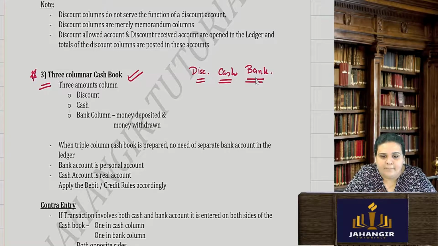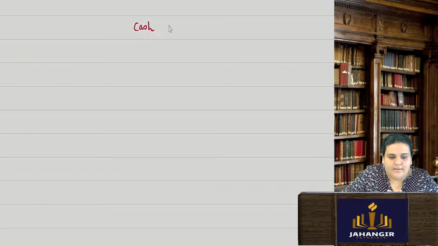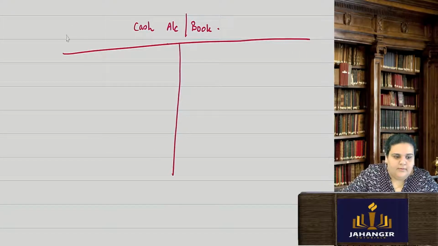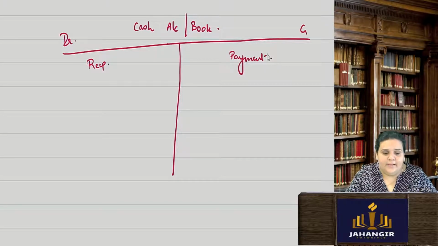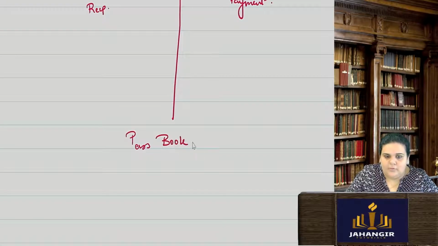Because what happens is there is one very small difference. When the company makes the cash account or the cash book, one and the same thing, for me, debit the receipt and credit the payment. But when I open a bank account, the bank keeps the same ledger, which is known as the passbook.